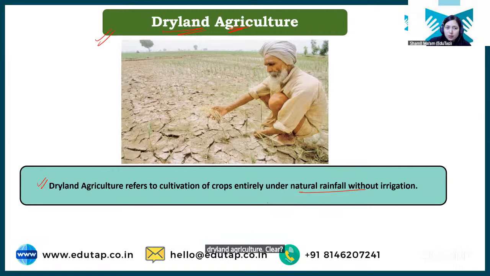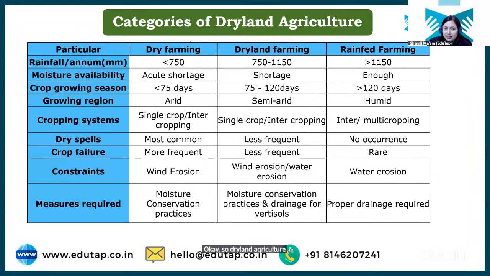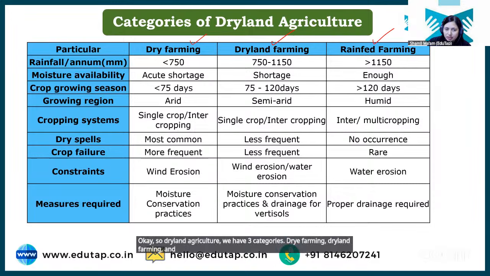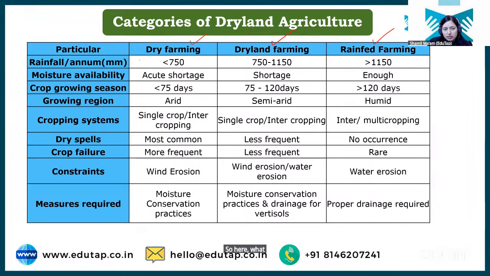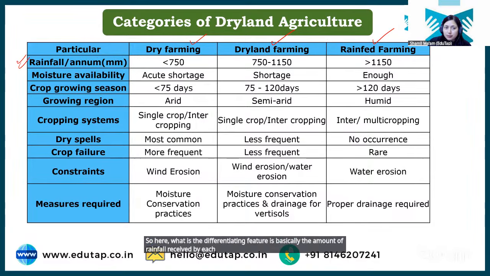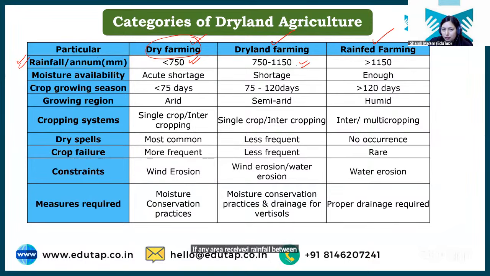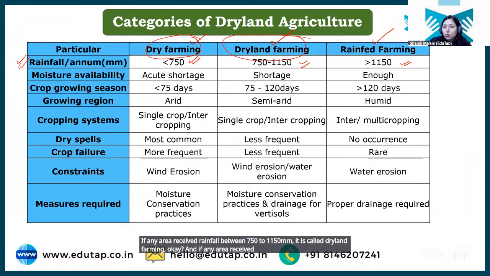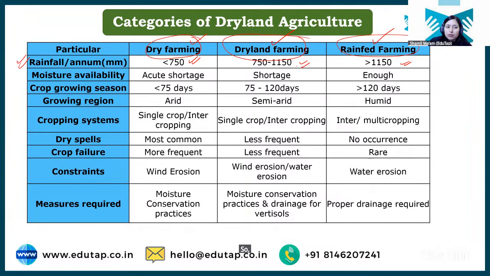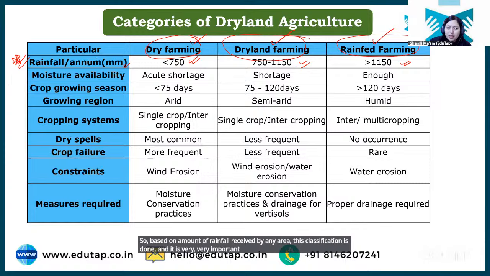Clear? Okay, so dryland agriculture में we have 3 categories: dry farming, dryland farming, and rainfed farming. ठीक है? So here, the differentiating feature is basically the amount of rainfall received by each region. If any particular area receives rainfall less than 750 mm, it's called dry farming. If any area receives rainfall between 750 to 1150 mm, it is called dryland farming. And if any area receives rainfall more than 1150 mm, then that is called rainfed farming. So based on the amount of rainfall received by any area, this classification is done, and it is very, very important, often asked in your examination.